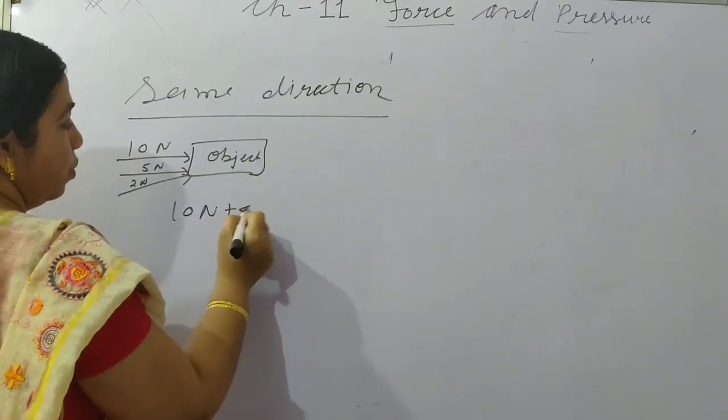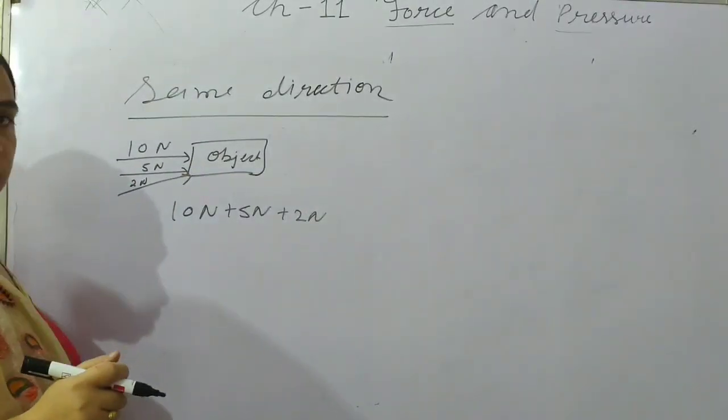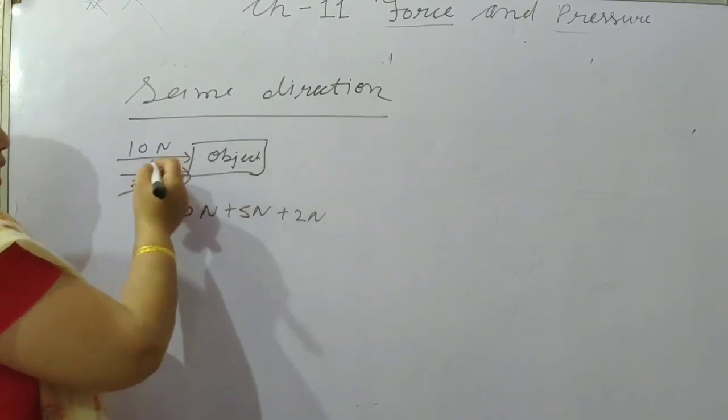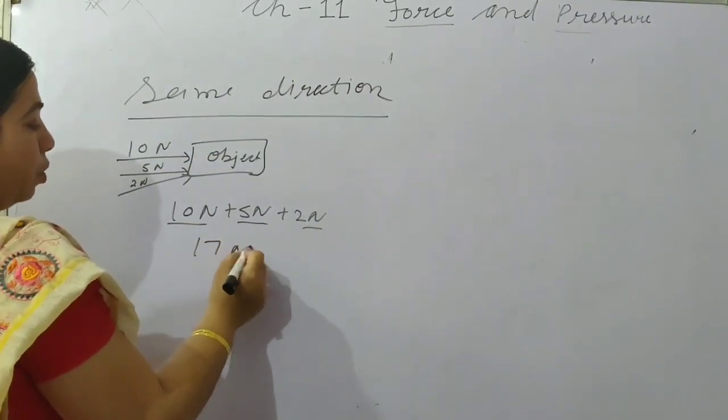10 Newton, 5 Newton and 2 Newton: if the forces are in the same direction, then the total will be 17 Newton.